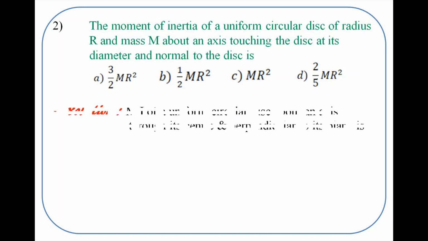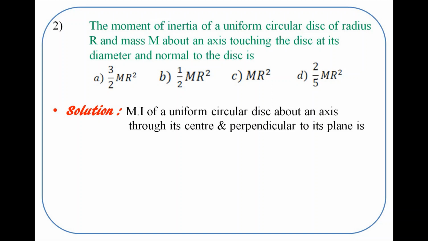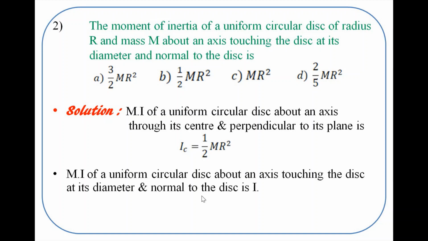Let's see the solution. We know that the moment of inertia of a uniform circular disc about an axis passing through its center and perpendicular to its plane is I C equals 1/2 M R square. The moment of inertia about an axis touching the disc at its edge and normal to the disc is capital I. By the parallel axis theorem, I equals I C plus M h square.